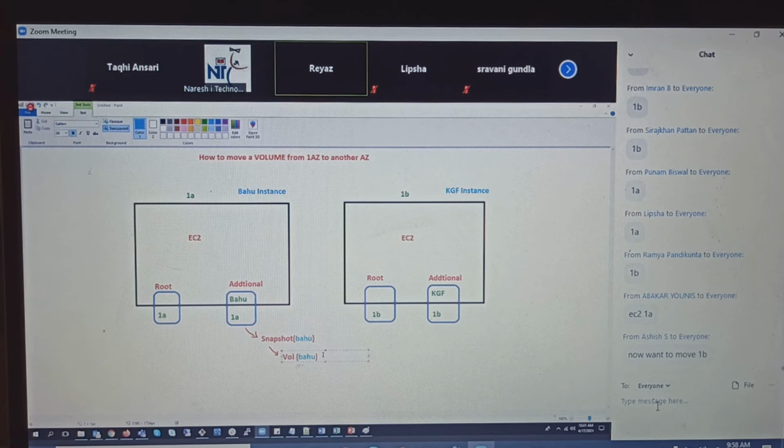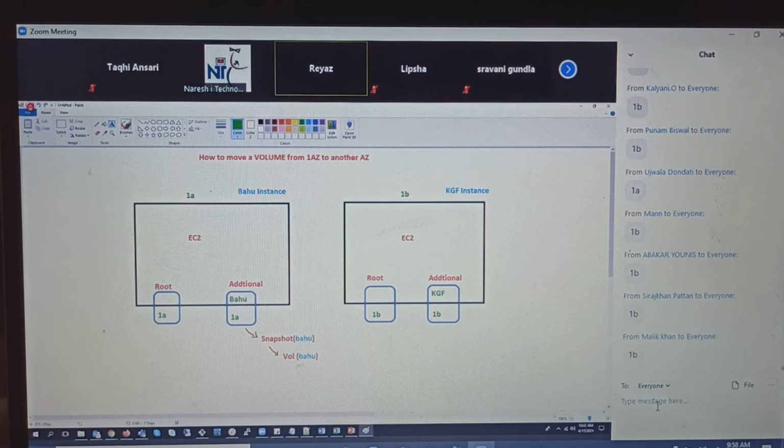You want to move it to 1B. So what is the end goal? This volume has to be attached here, so this volume should be in which availability zone? Yes, 1B, not 1A.